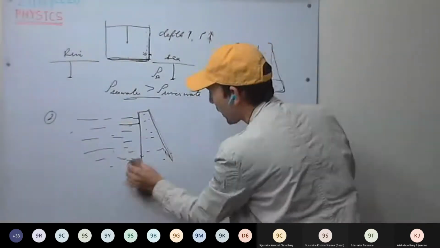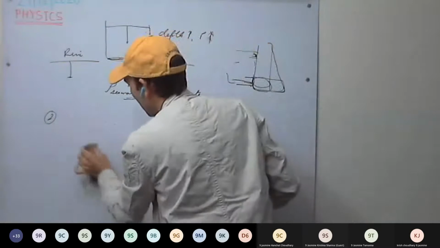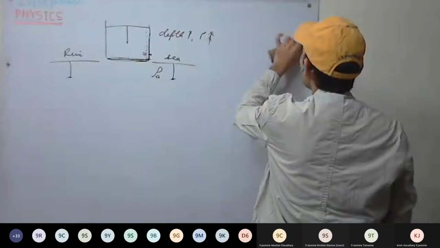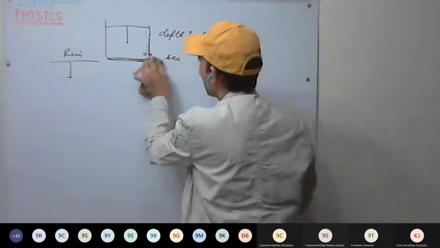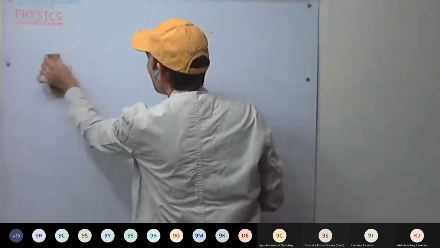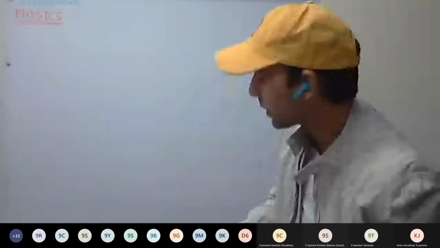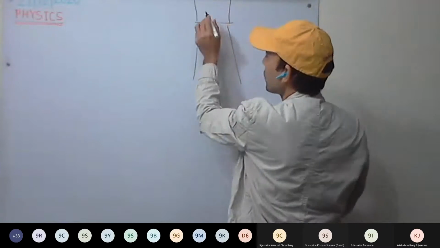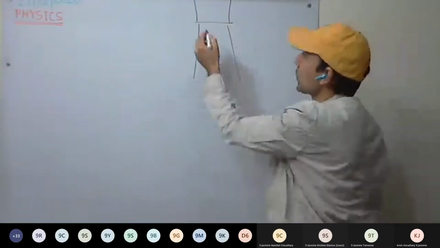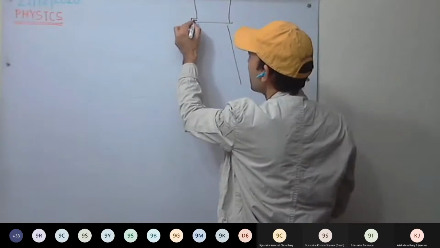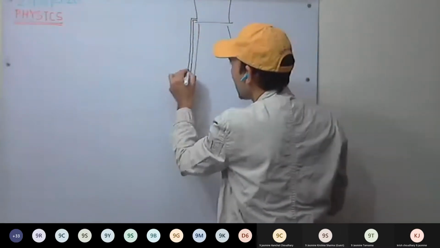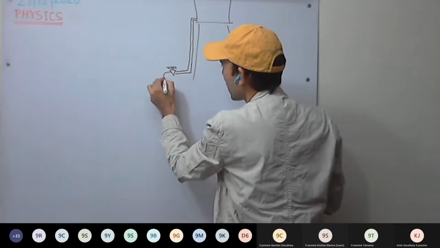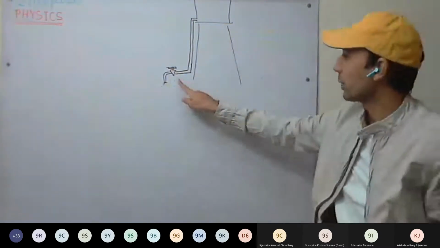Next is water supply at home. In this, we have already discussed the pressure does not depend on the shape and size of the container. So now see here, we will discuss. So at home, mainly the water tank is placed on the rooftop. So for example, this is a water tank, and from it, pipeline, and then we have the tap.